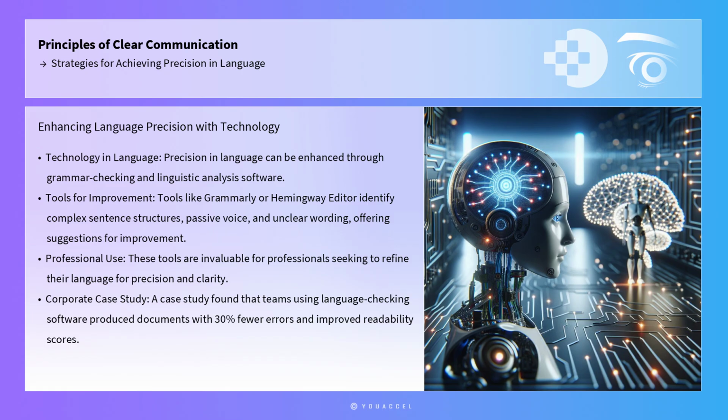Precision in language can also be enhanced through the use of technology, such as grammar checking and linguistic analysis software. Tools like Grammarly or Hemingway Editor can help identify complex sentence structures, passive voice, and unclear wording, offering suggestions for improvement. These tools are invaluable for professionals seeking to refine their language for precision and clarity. A case study on the use of such tools in corporate settings found that teams using language checking software produced documents with 30% fewer errors and improved readability scores.